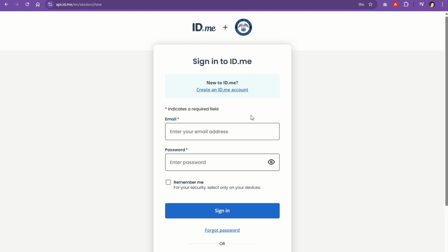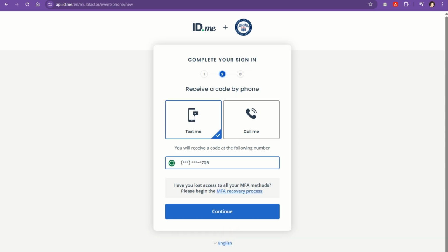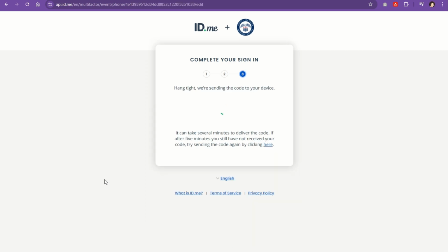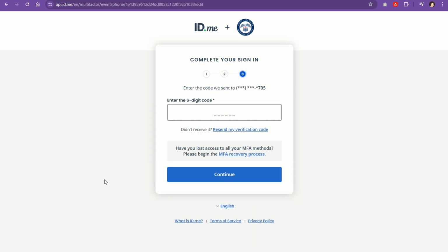So let me start putting that information in. I'm going to pause my screen for a minute. And you can see here that this is just another level of multi-factor authentication, meaning you have to have several ways to prove that you're yourself in order to get into the site. So I'm just going to have it text me for now. This is going to go to my cell phone, so I'll put in my number from the cell phone. It's okay to show that to you.